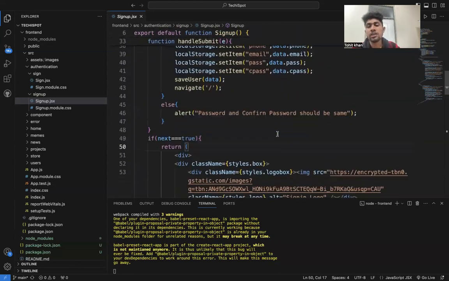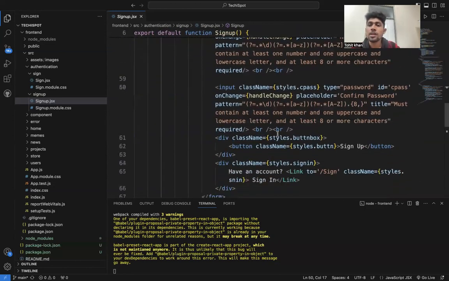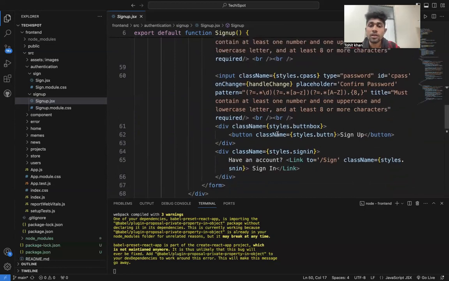It is the same as the login form, in which we also implement a sign in link. If the user has already signed up, they continue with the sign in form. When they click on the sign in link, it moves to the sign in form.